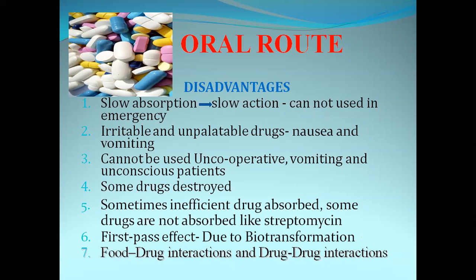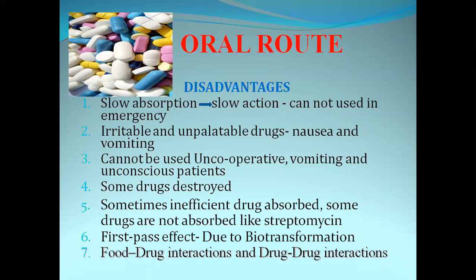The next one is drug interactions. If we take a case of peptic ulcers, the main drugs used are proton pump inhibitors.